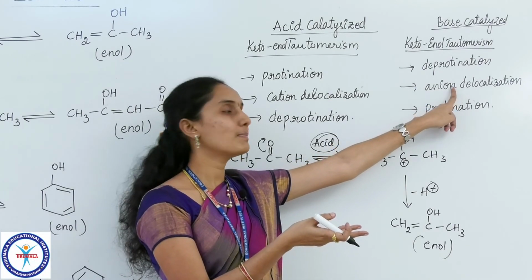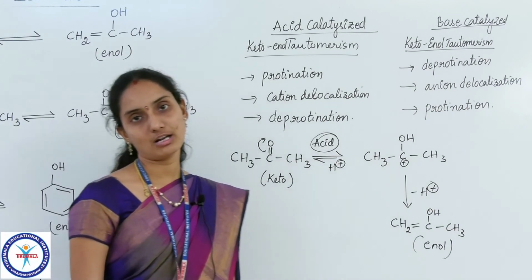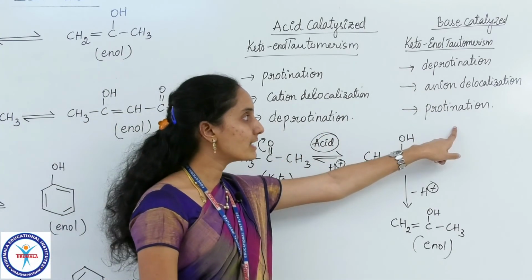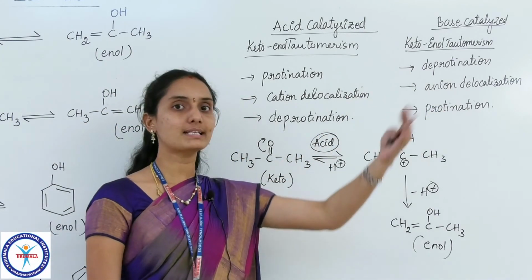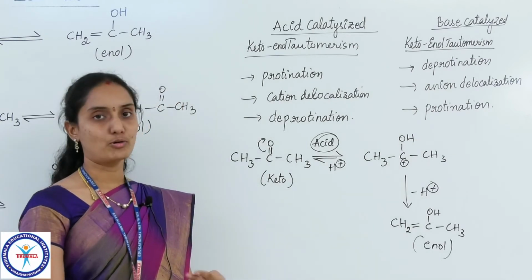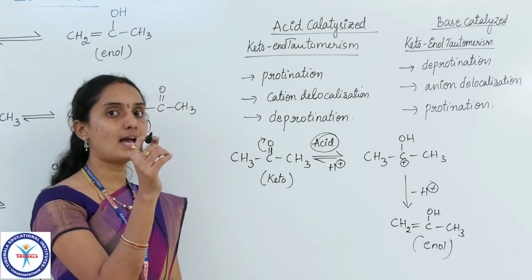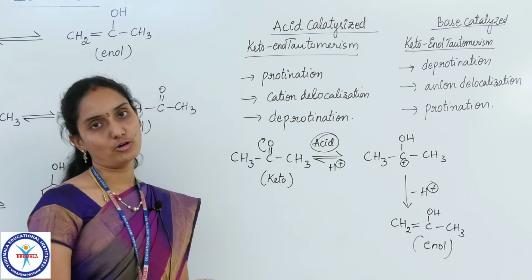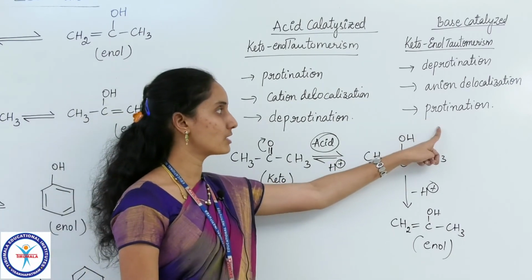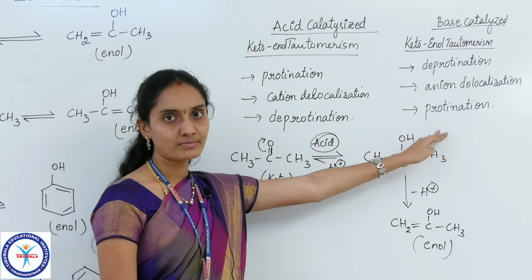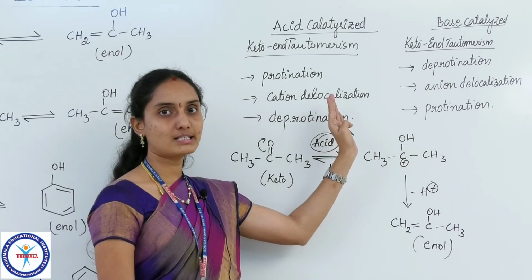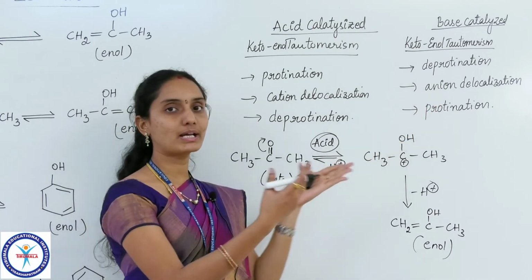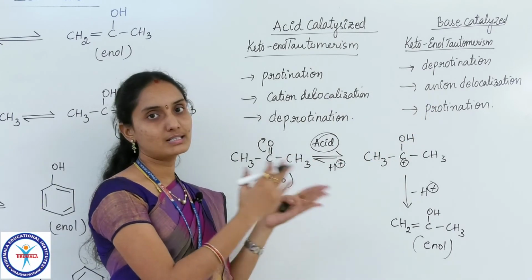So anion will be formed, anion delocalization occurs, and the final step in base catalyzed tautomerism will be protonation. At that anion, the carbon containing the negative charge, we will add a proton. That step is called protonation. Exactly reverse to this mechanism is the acid catalyzed mechanism. Acid catalyzed and base catalyzed mechanisms are just reverse mechanisms.